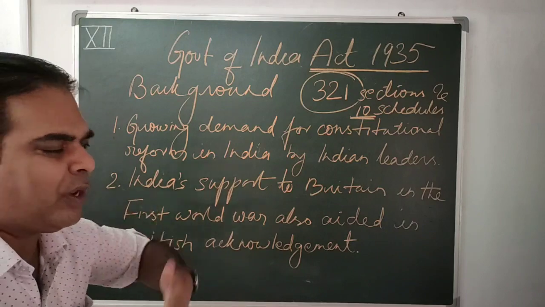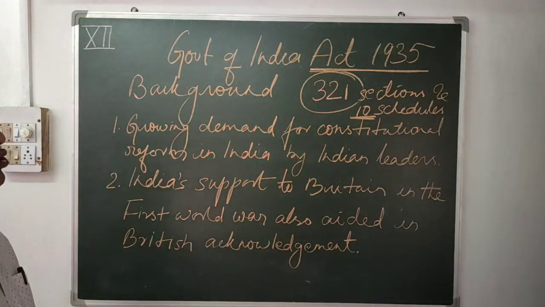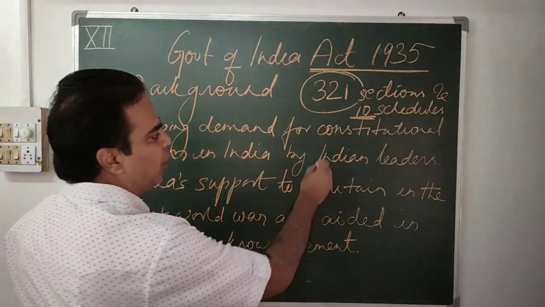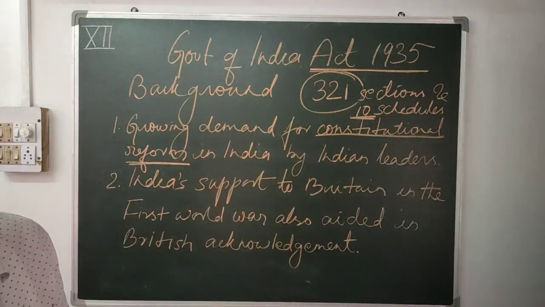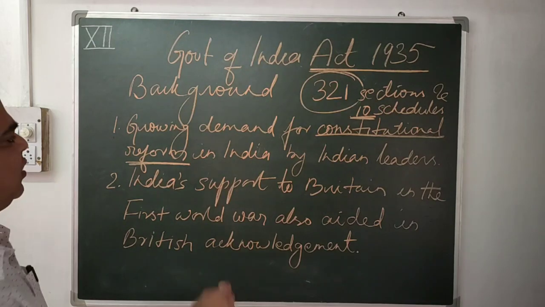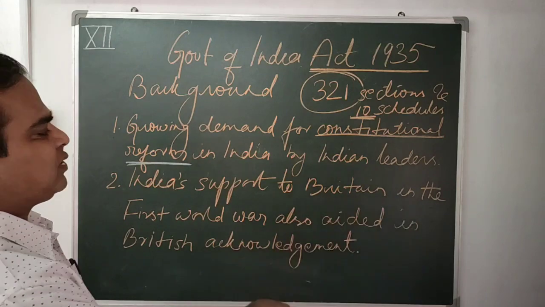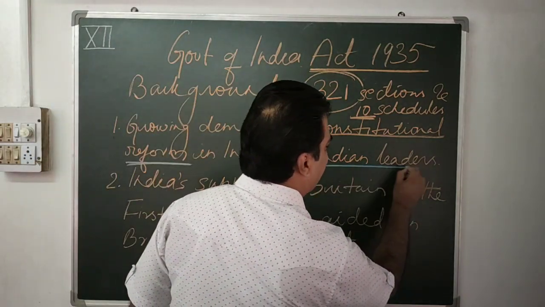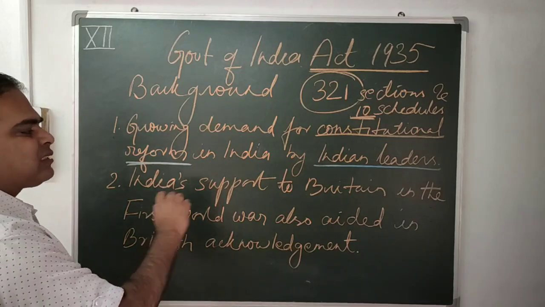So there was a growing demand for constitutional reforms in India by the Indian leaders. What type of demand? Constitutional reforms. They wanted constitutional reforms. So for that, this act was to be passed, and this was expected by the Indian leaders.